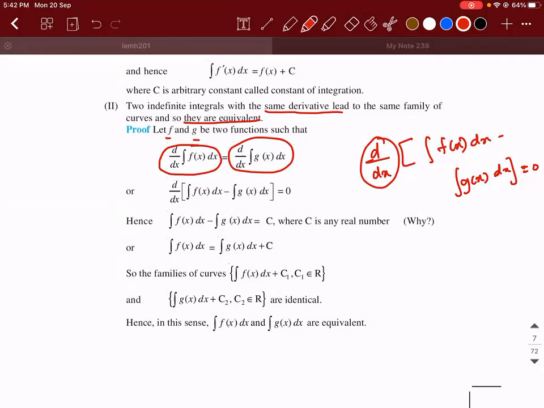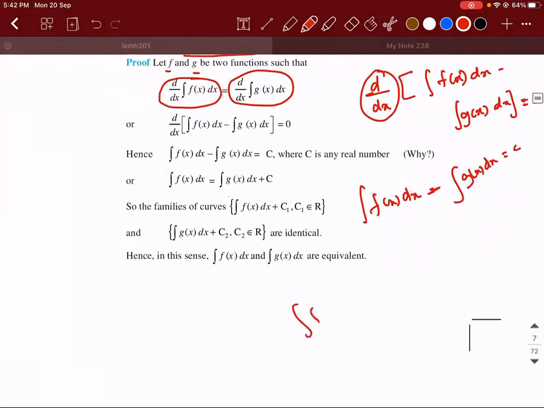Only when you differentiate a constant function. Okay, so integral of f of x dx minus integral of g of x dx can be a constant function. So what will the integral of f of x dx be equal to? It will be integral of g of x dx plus a constant.